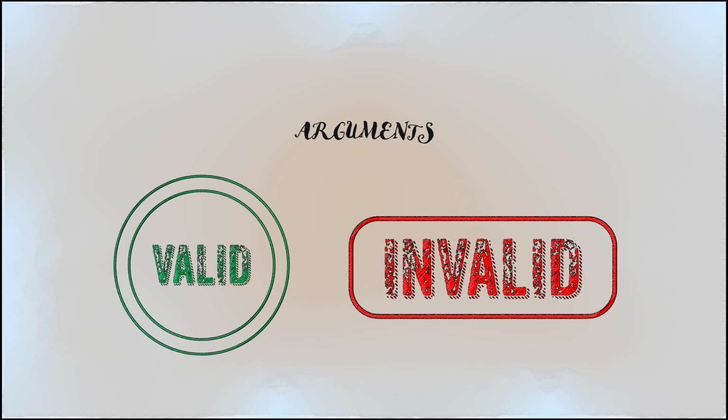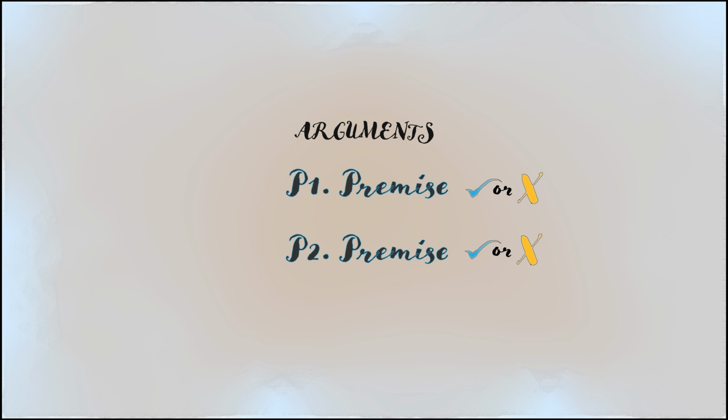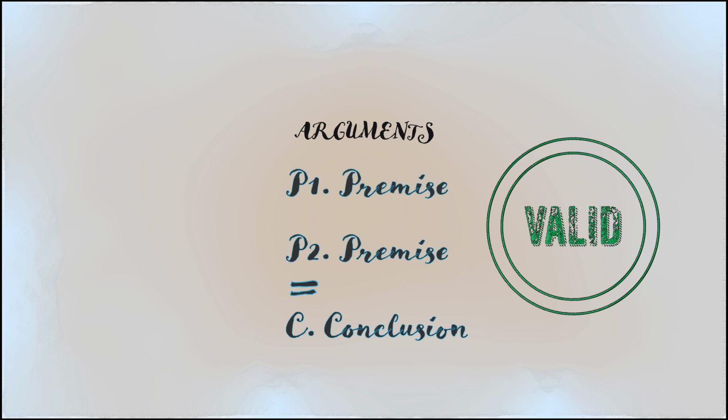The first thing to understand is that statements are only ever true or false. It is arguments that are valid or invalid. Arguments are constructed from various true and false statements called premises that are intended to lead to another true or false statement called a conclusion. The argument is valid if the conclusion can be derived from the premises and invalid if it cannot.